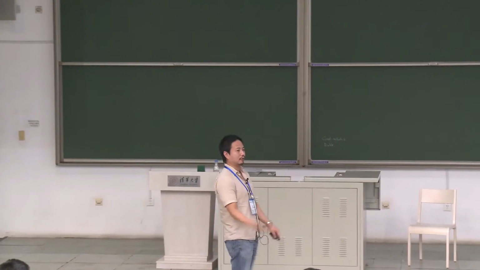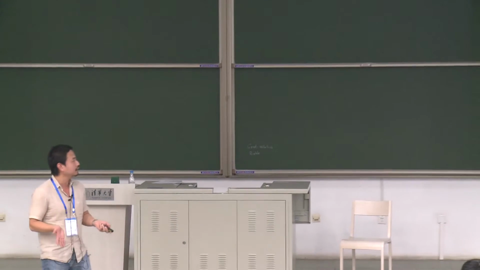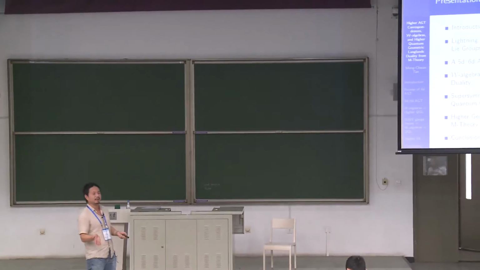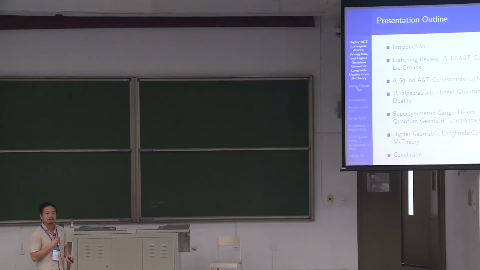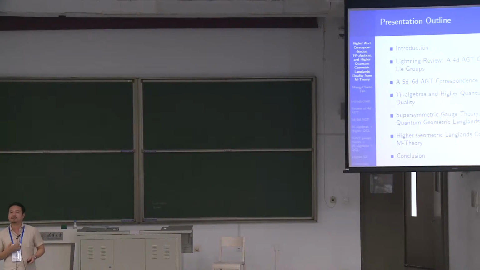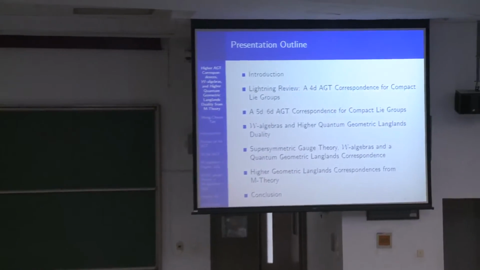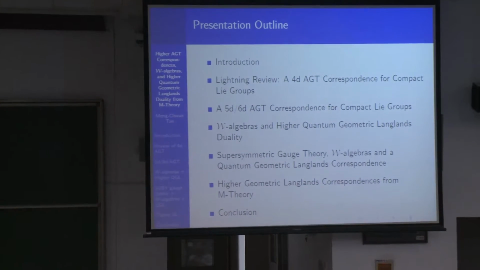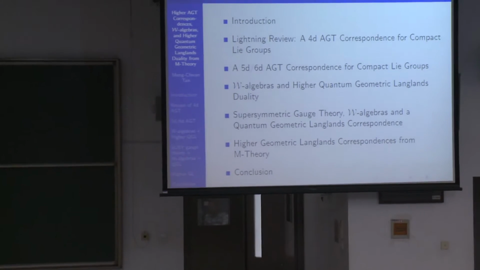And then we'll talk about the relationship between the supersymmetric gauge theories that you see on the world volume of the M5 brane, its relationships to the W algebras that it gets in the dual frame. And then we'll talk about a realization of the quantum geometric Langlands correspondence in terms of map between derived categories of D modules and coherent sheaves.